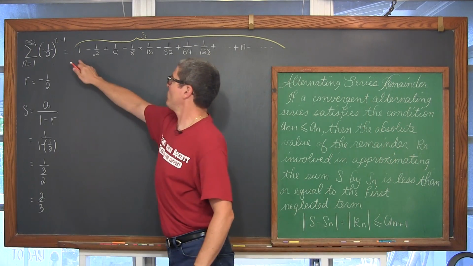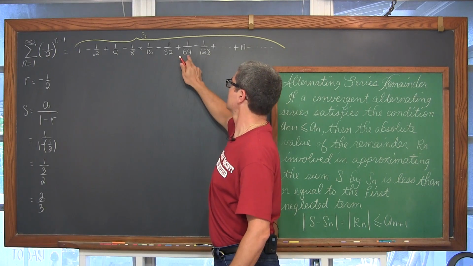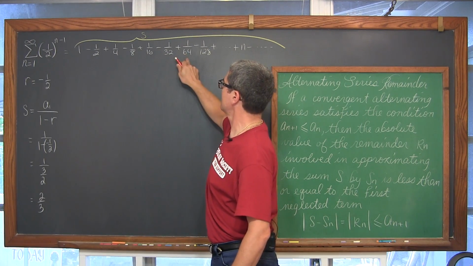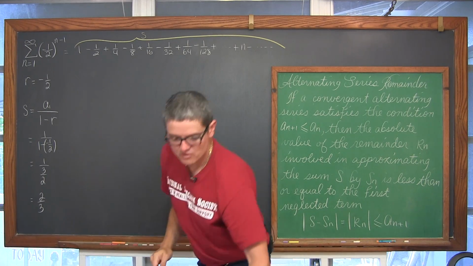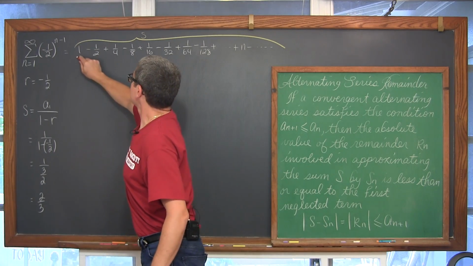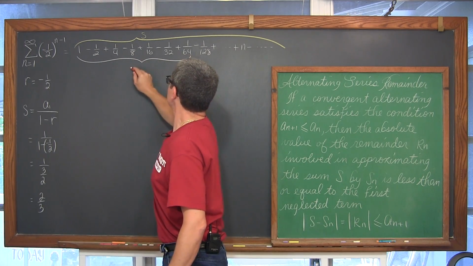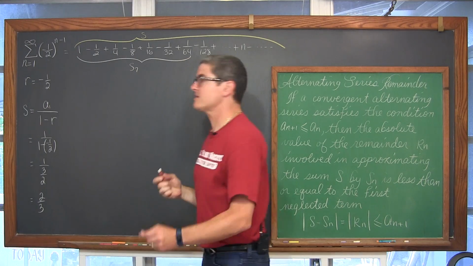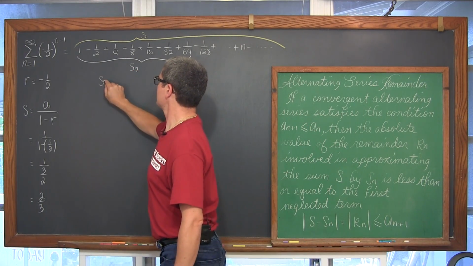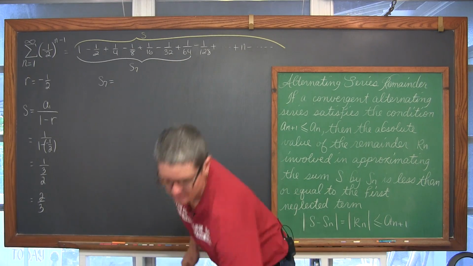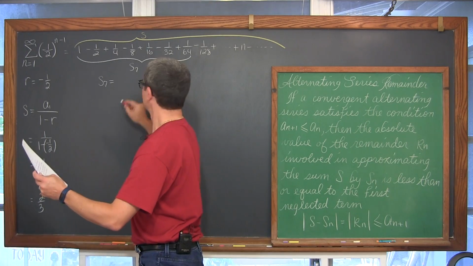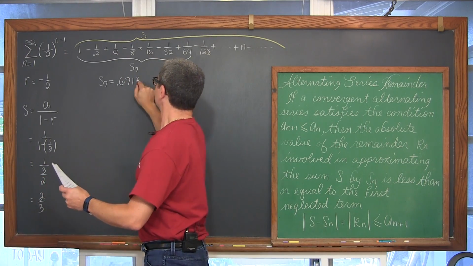So we have S of 1, 2, 3, 4, 5, 6, 7. All right, 1, 2, 3, 4, 5, 6, 7. Now, just to make sure my notes jive, yeah, because I wanted to find a partial sum. I'm not sure exactly why I decided to find the sum of the first 7, but that is a partial sum, in this case S sub 7, and S sub 7, right off the top of my head, is going to be equal to 0.6718.